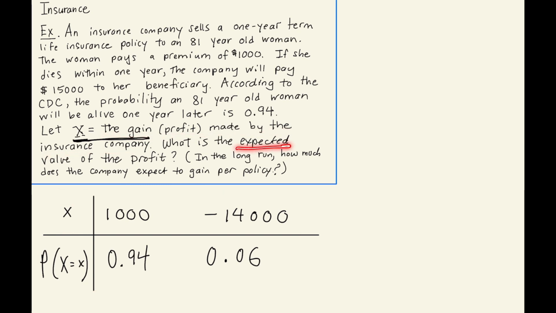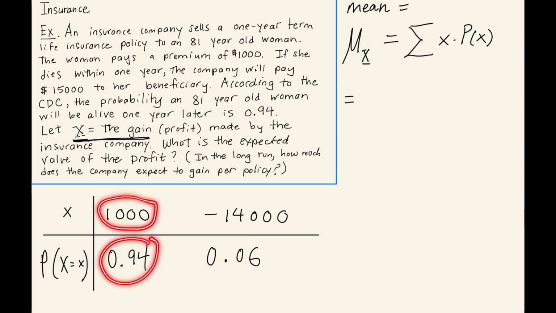When we look for the expected value or the mean of this probability distribution, we're just going to go ahead and calculate that. The mean, which is equal to mu sub X, is given by the formula: the sum of the products of the random variable X times the probability of X. In this case, it's fairly straightforward.